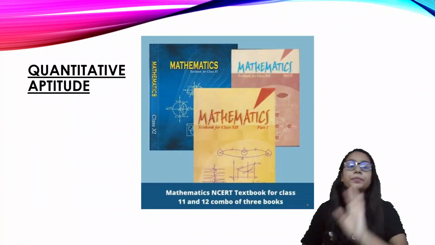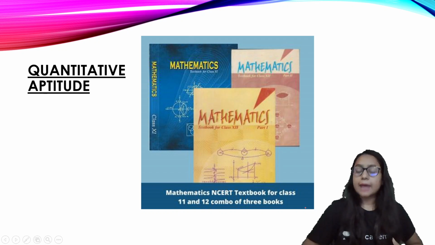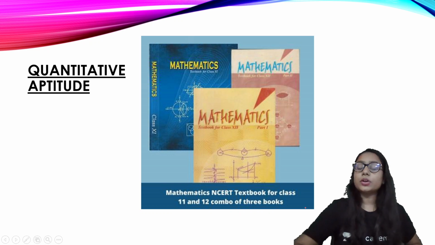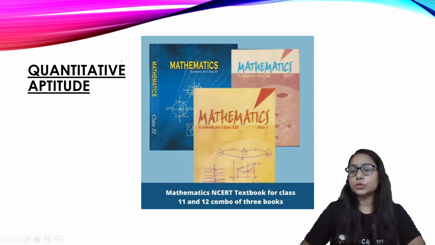Now, for quantitative aptitude, as you know, in the DU JAT exam and the IPMAT Indore exam, you have a higher mathematics section as well. For that, you need to solve the NCERT textbooks for class 11th and class 12th. These are three books: for class 11th we have one book, and for class 12th we have two books. You need to solve these books also. Very important, can't skip this.